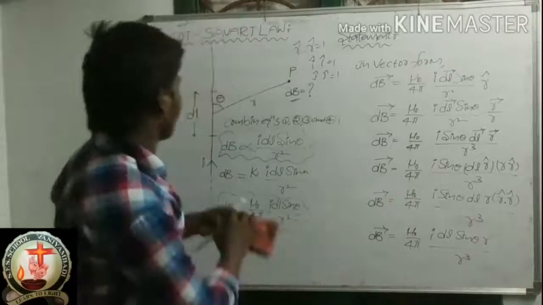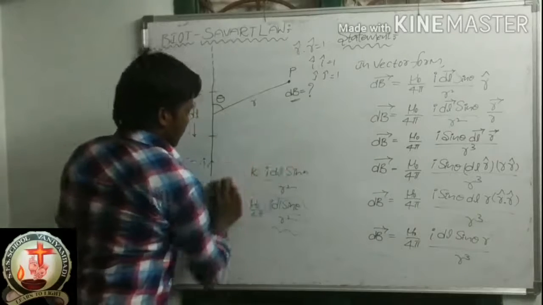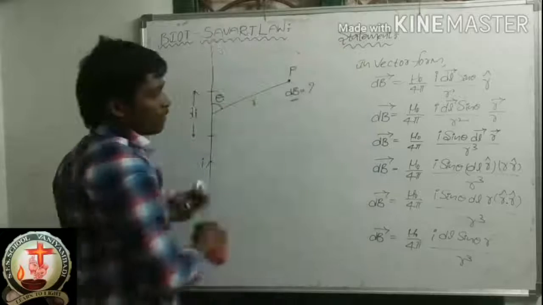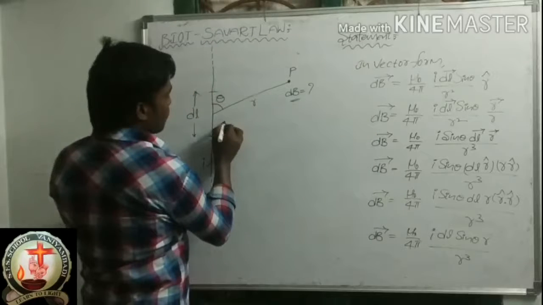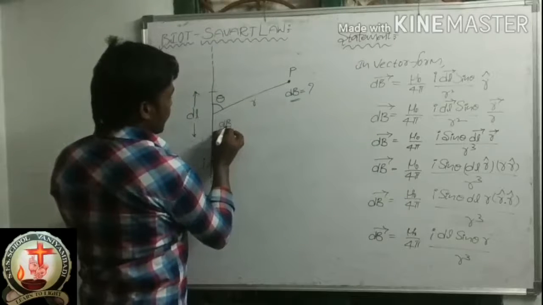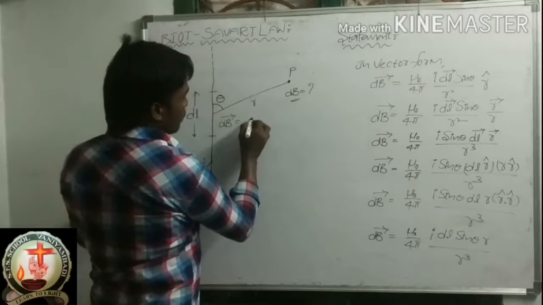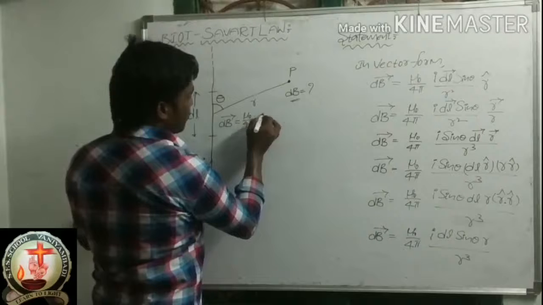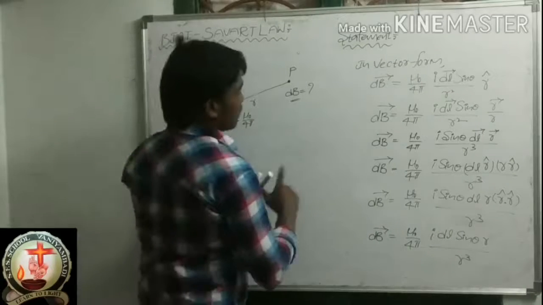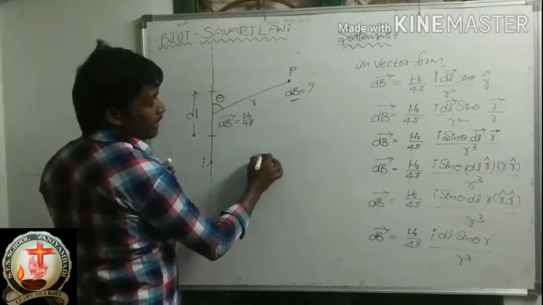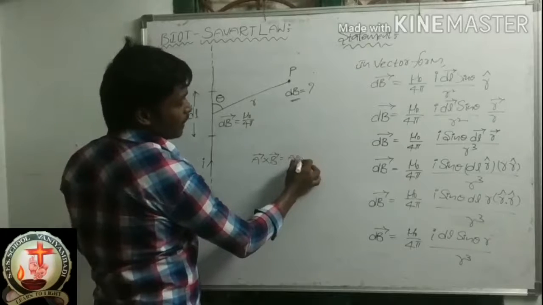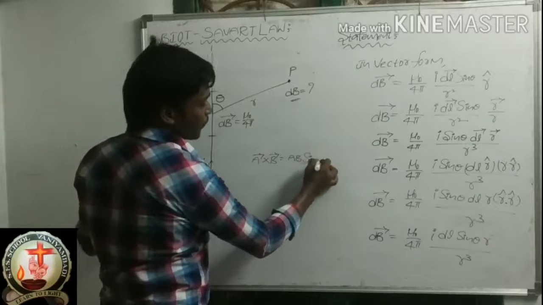Next, dB bar is equal to mu naught by 4 pi. You know already A bar cross B bar means what? A B sin theta.